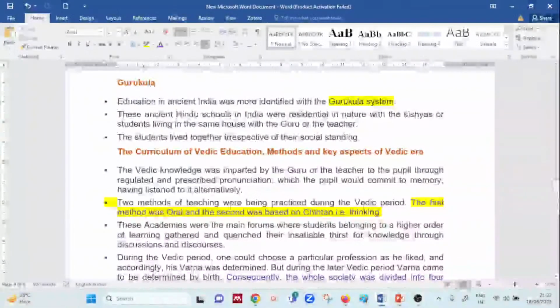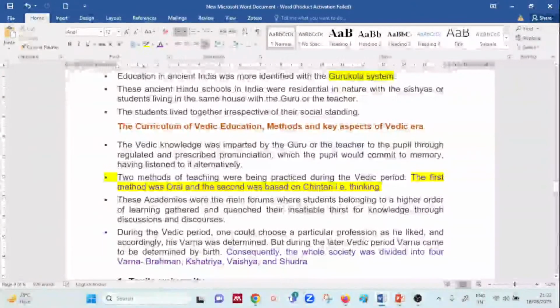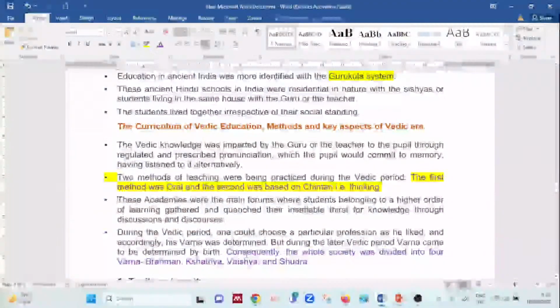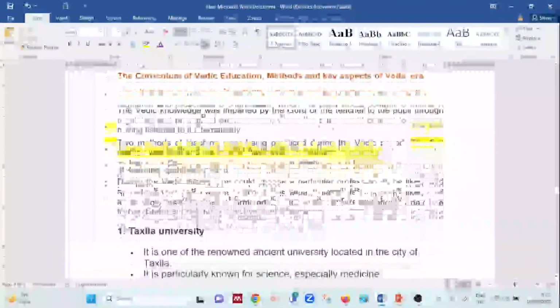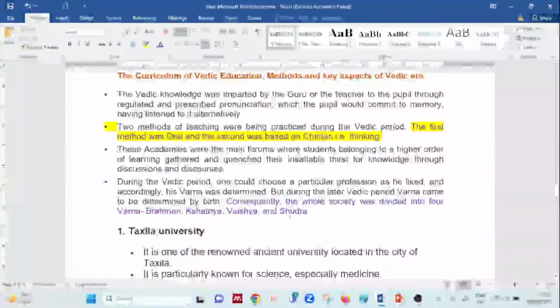So these were the two main aspects through which the education was delivered, or the aim of education was practiced. So these academies were main forums where the students belonging to a higher order of learning gathered together, and definitely they quenched their thirst for education, right? Now you have to remember this very well, that during the later Vedic period, okay, Varna came to be determined by birth. So the whole society got divided into four Varnas. It is Brahmins, Kshatriyas, Vaishyas and Shudras.